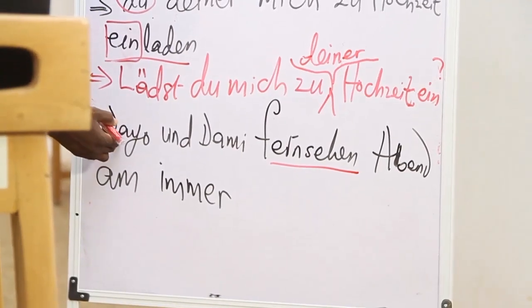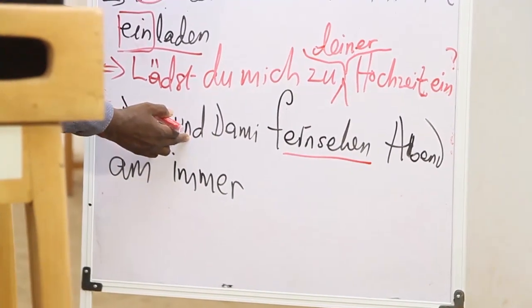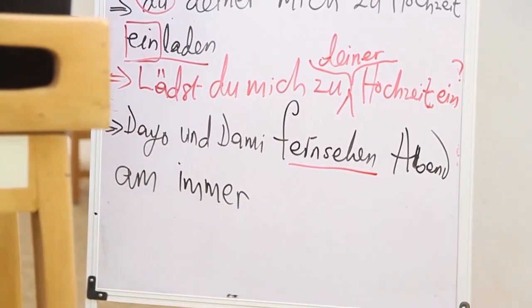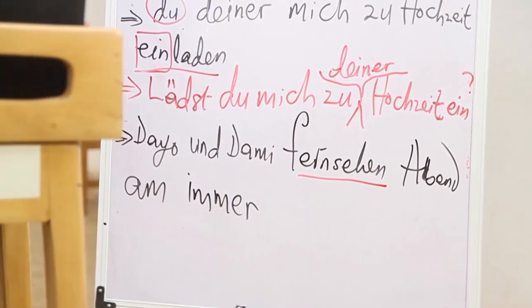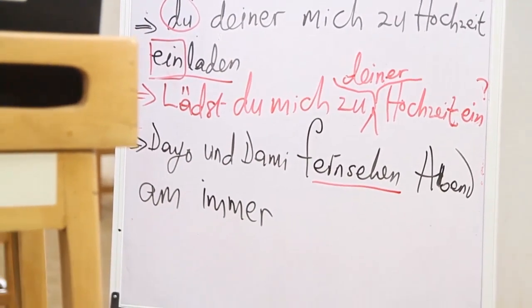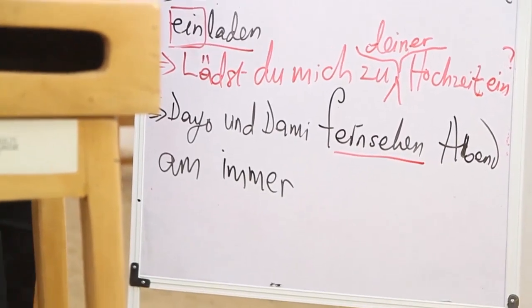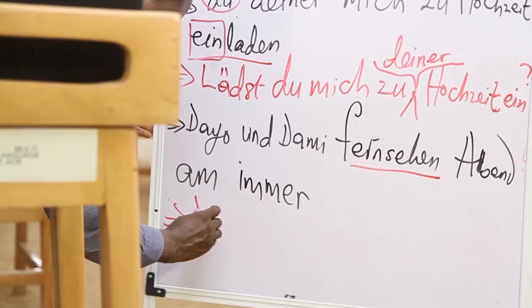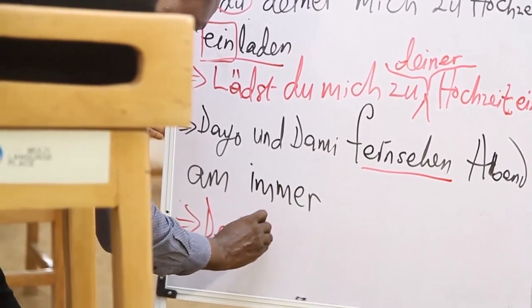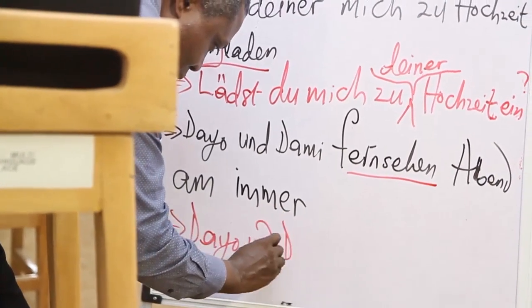So we say Dio, und. We remember this conjunction, and. Dio und Dami. How do we arrange it? Of course, Dio und Dami.